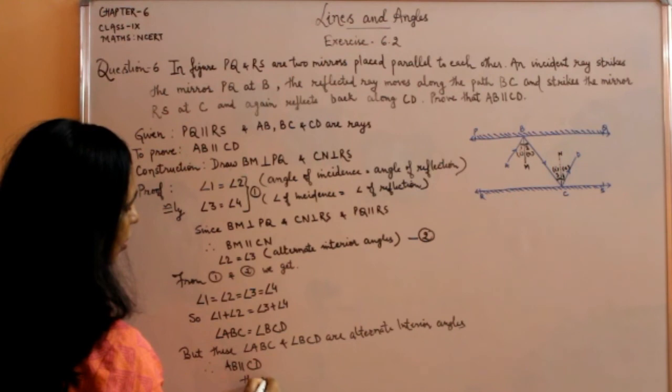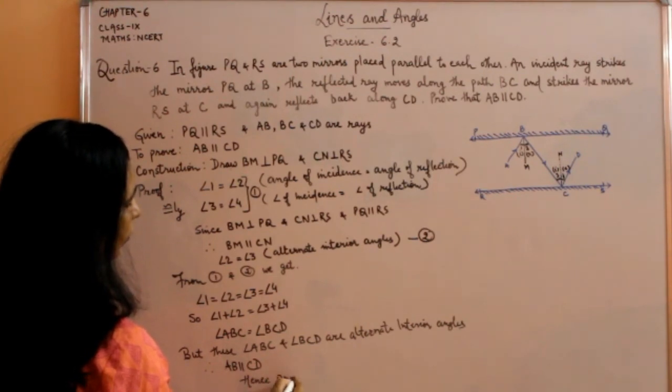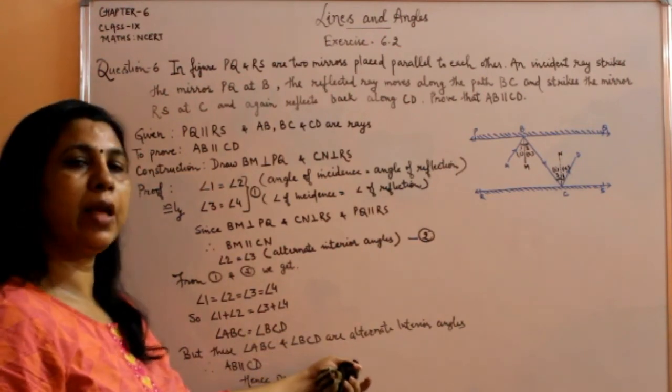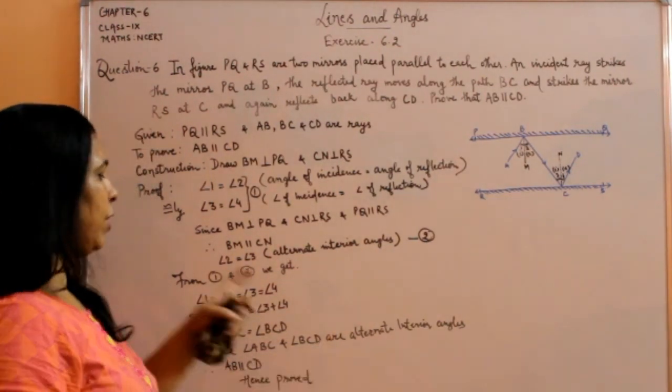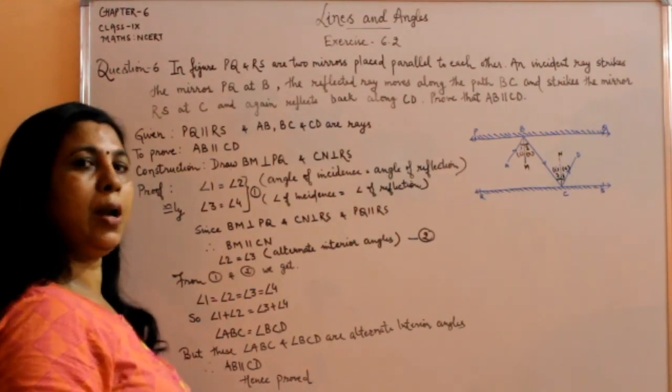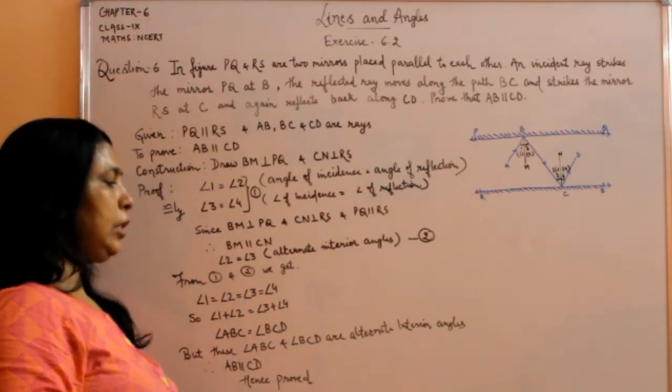Hence, proved. अगर हमें given होता है parallel lines है तो इसका मतलब alternate interior angles equal होंगे. अभी हमने prove किया कि alternate interior angles are equal. That means the lines are parallel. Clear to all of you?